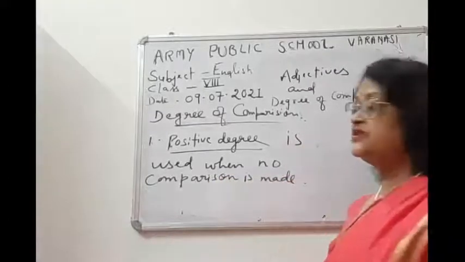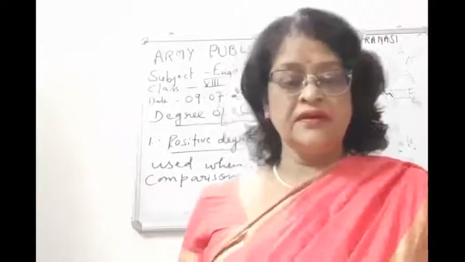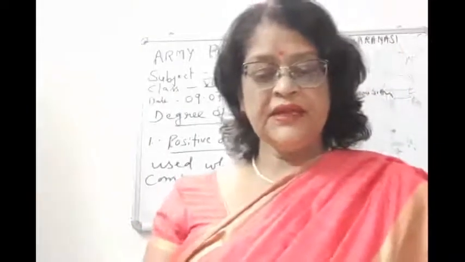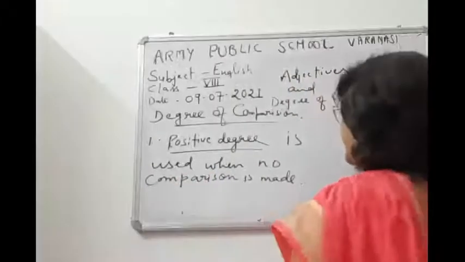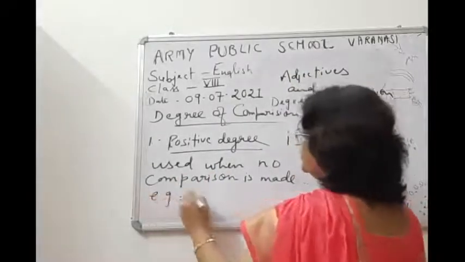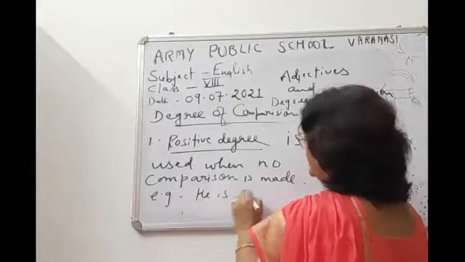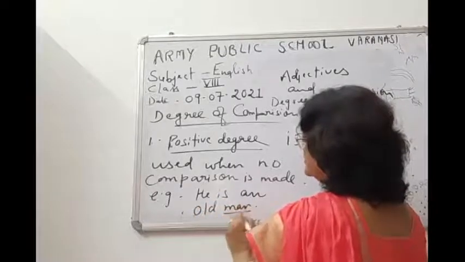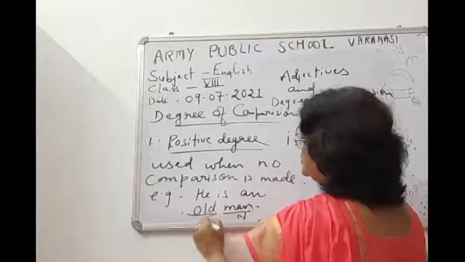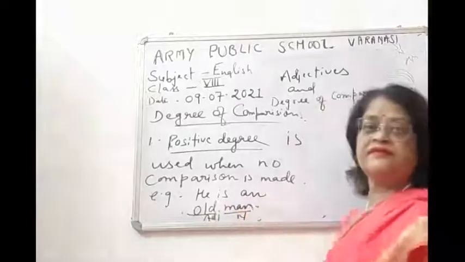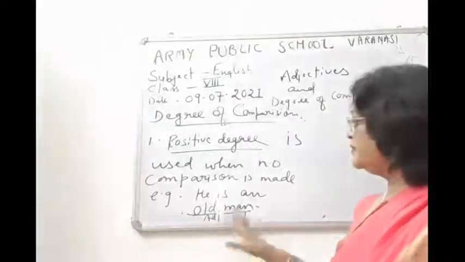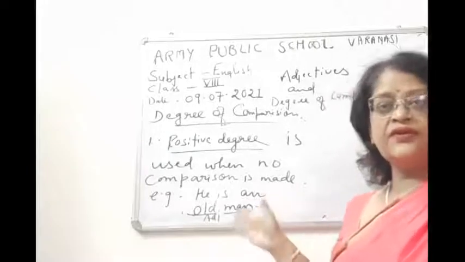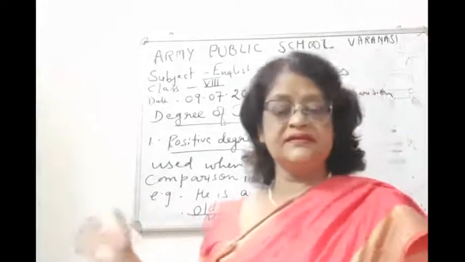Right. So for example, he is an old man. So children, man is noun and old is adjective. Okay, clear? Man is noun and old is adjective.